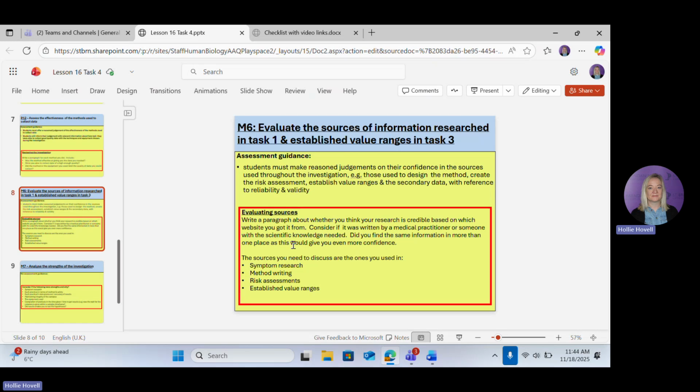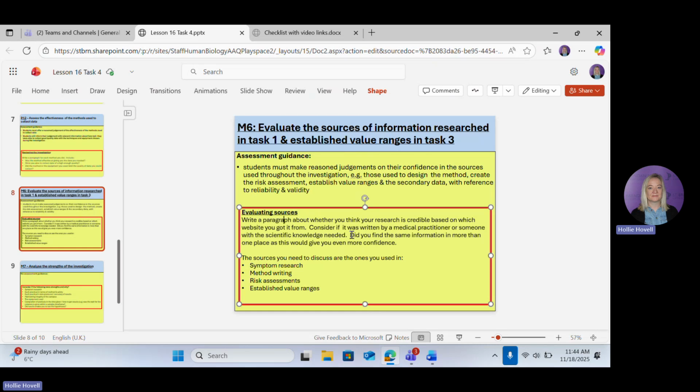Okay. So I've just thought of something else to add in here. Actually, I can add it in while we're going through. So what I've put is to write a paragraph about whether you think your research is credible based on the website that you got it from. So you can consider if it was written by a medical practitioner or if it was someone that had scientific knowledge, or do you think it was written by someone that wouldn't necessarily have that background knowledge? Was it reliable or not? Did you find the same information in more than one place? Because this would also give you more confidence.